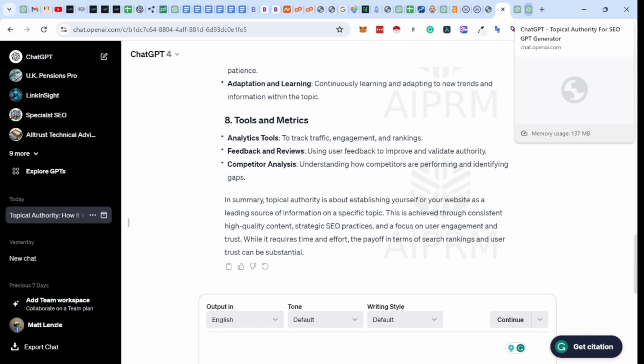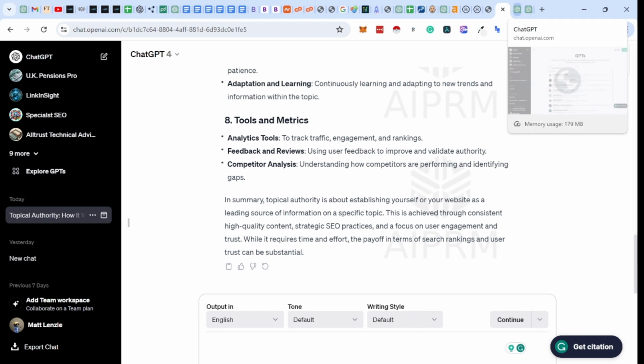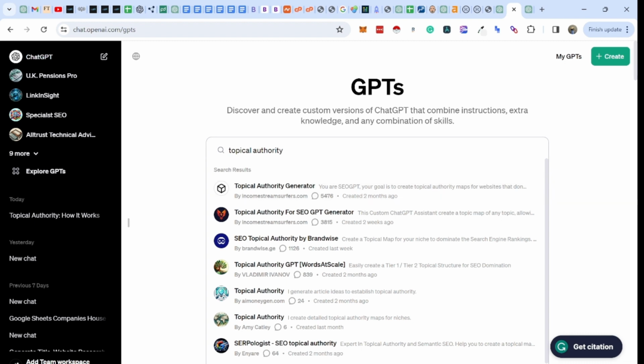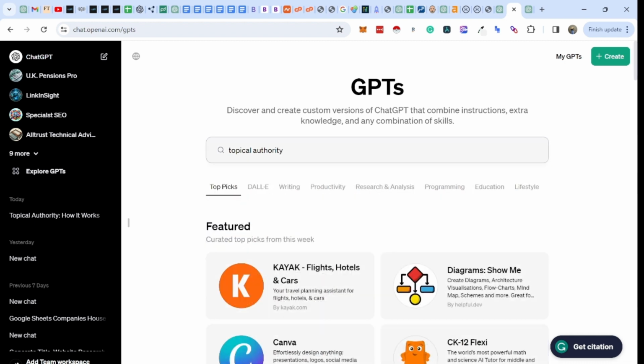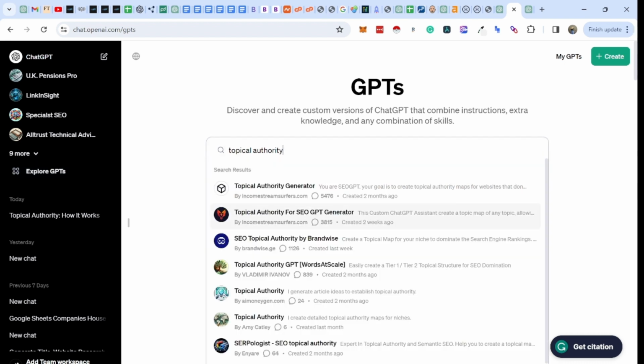So how do we go and build topical authority? So what I'm going to do is basically, very simply, if you've got ChatGPT Plus, I'm going to give you two different ways of doing this. Both involve a small amount of cost. So ChatGPT Plus is $20 a month. And what we do is go into Explore GPTs, and then we're going to type Topical Authority. Now, this one from Income Stream Surfers I found to be very good.